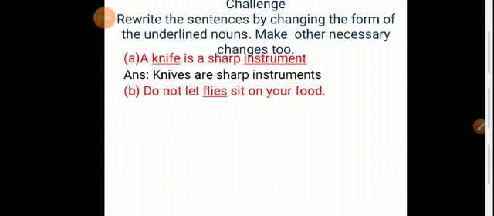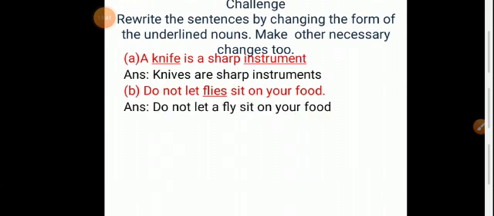Rewrite the sentences by changing the form of the underlined nouns. Make other necessary changes too. First one, a knife is a sharp instrument. Answer is knives are sharp instruments. Second, B1, do not let flies sit on your food.